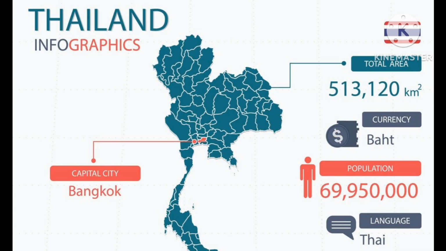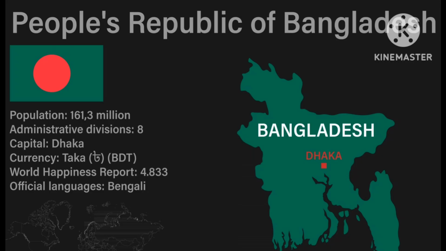The next country is Thailand. The capital of Thailand is Bangkok, and its currency is baht, and its language is Thai. You also watch the world map of Thailand on the screen and the flag also. The next country is Bangladesh. The capital of Bangladesh is Dhaka. Its currency is Taka, and official language of Bangladesh is Bengali, and world map of Bangladesh is also shown on the screen and flag also.